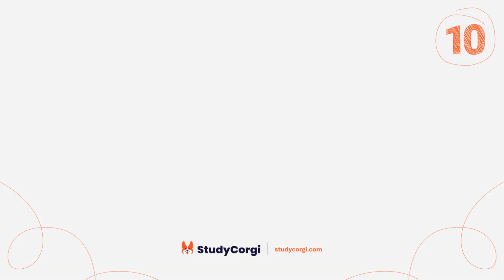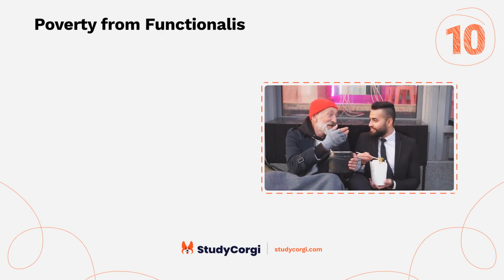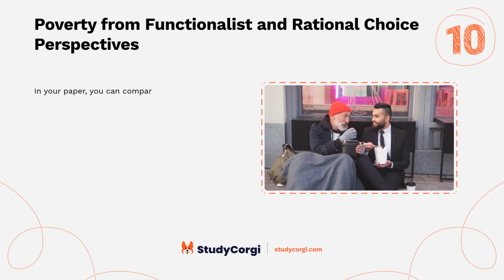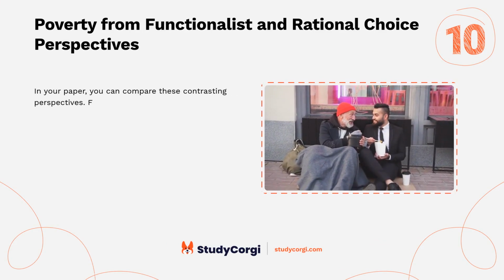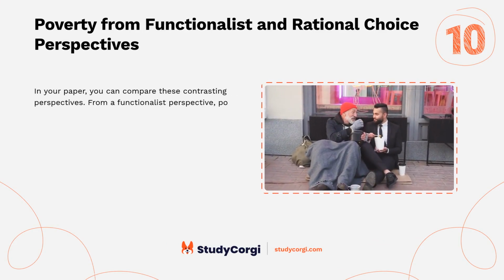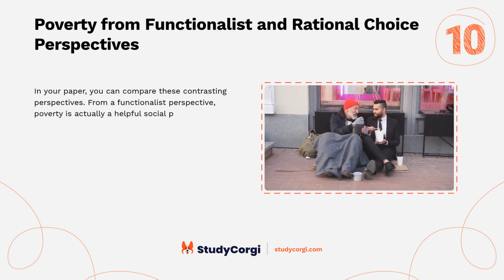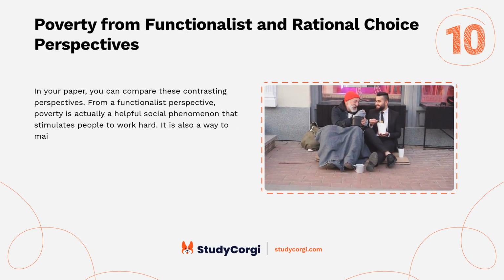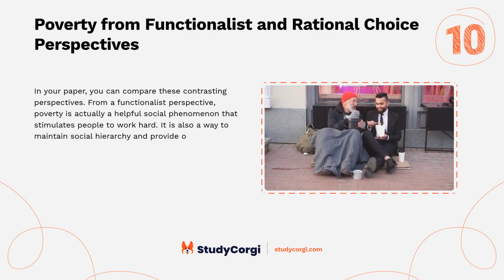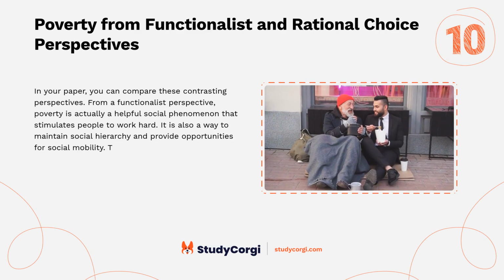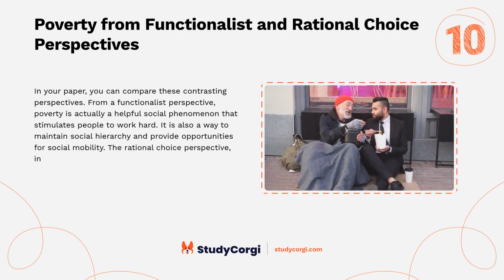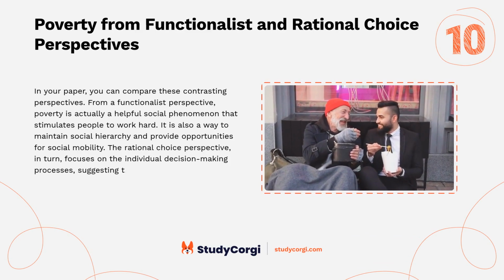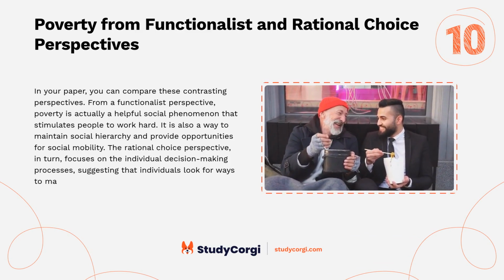Poverty from functionalist and rational choice perspectives. In your paper, you can compare these contrasting perspectives. From a functionalist perspective, poverty is actually a helpful social phenomenon that stimulates people to work hard. It is also a way to maintain social hierarchy and provide opportunities for social mobility. The rational choice perspective, in turn, focuses on the individual decision-making processes, suggesting that individuals look for ways to maximize their well-being.